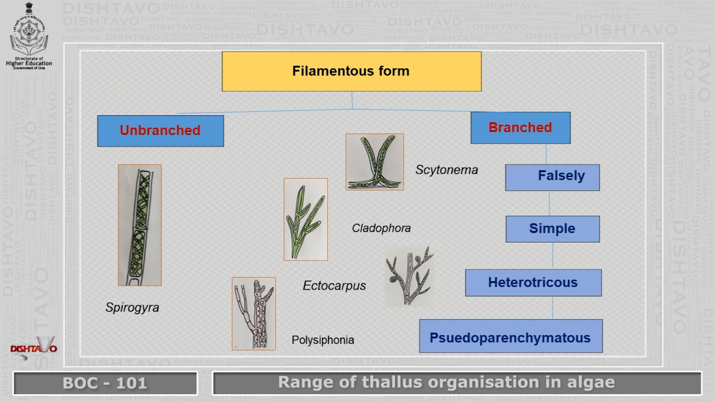Pseudo is false parenchymatous structure. It looks like parenchyma, but it is false. You will find the filaments are tightly held together and they form a parenchyma like mass, but they are not real parenchyma. So in Polysiphonia we can see the siphons arranged in line, but they are all pseudoparenchymatous.